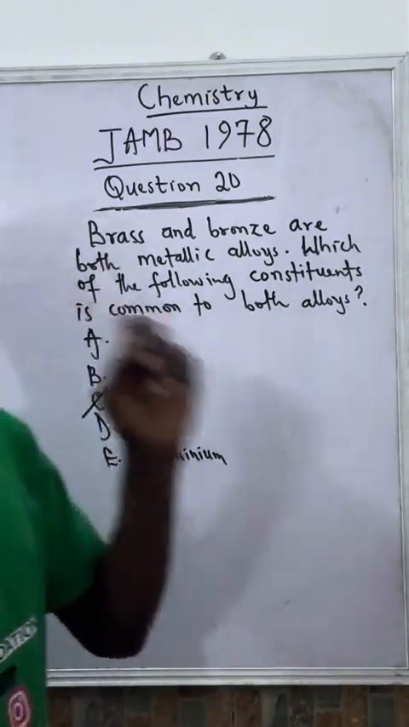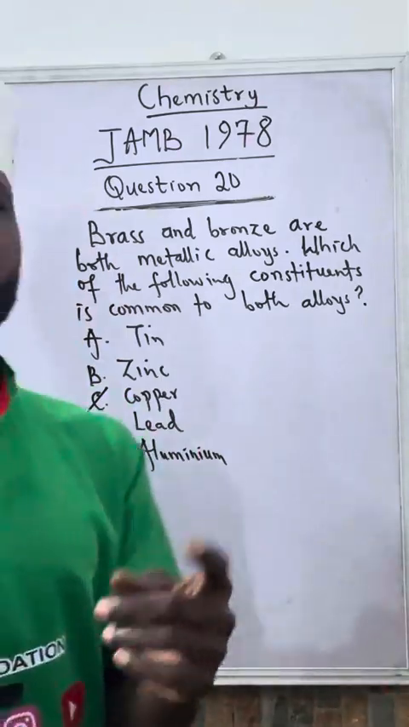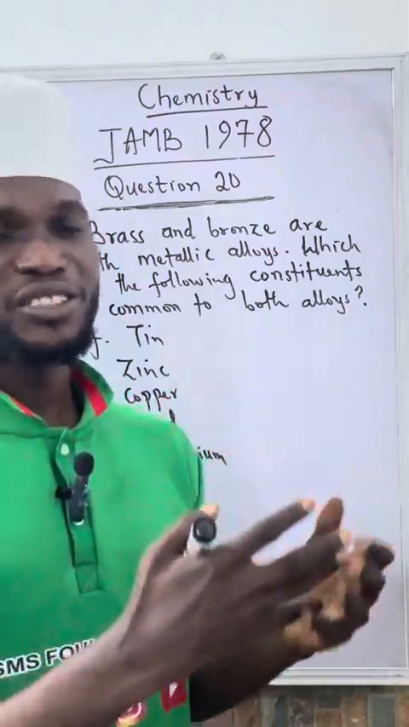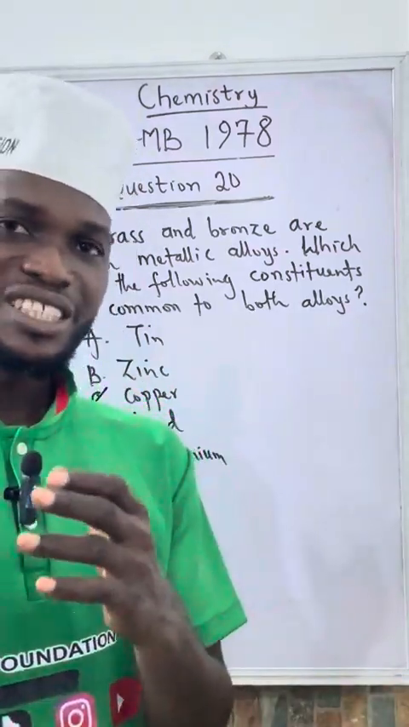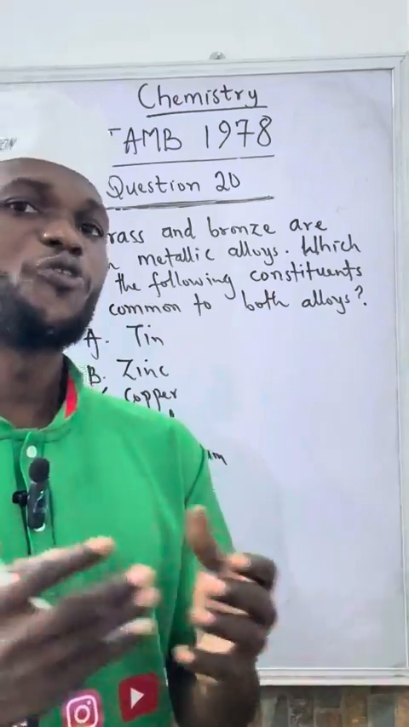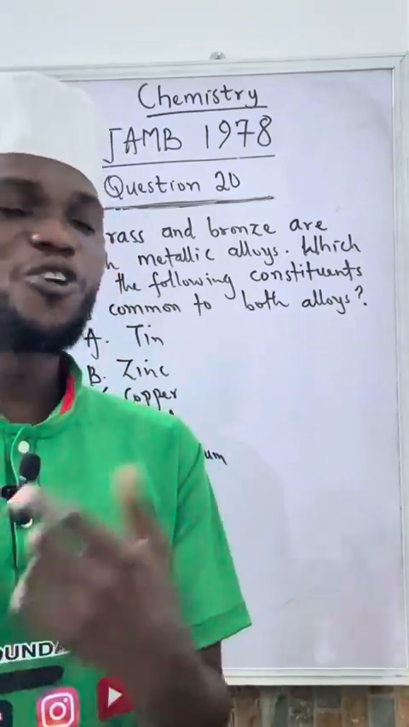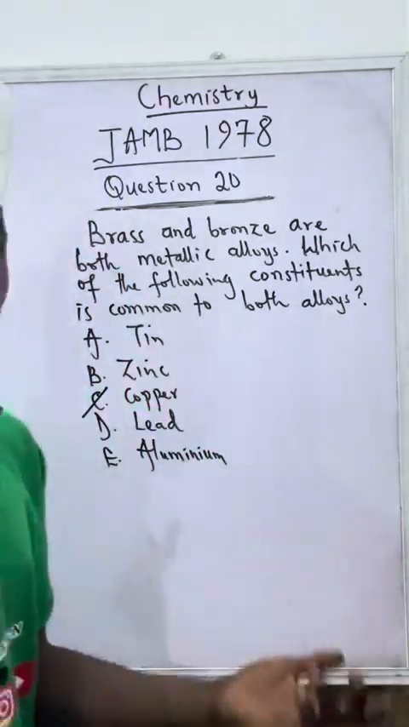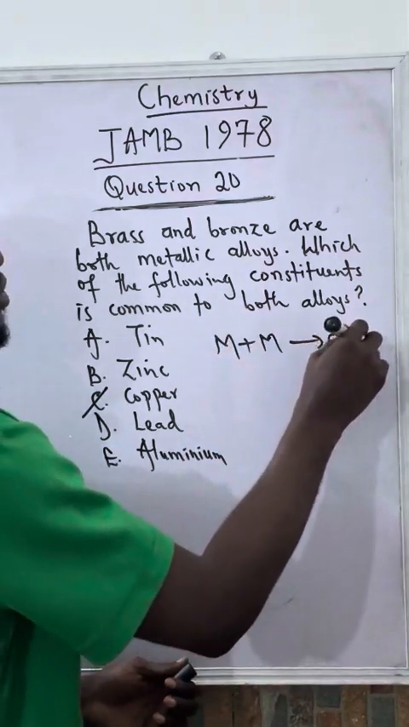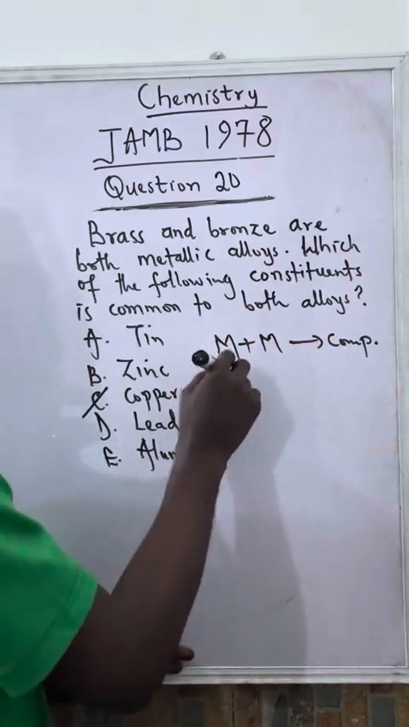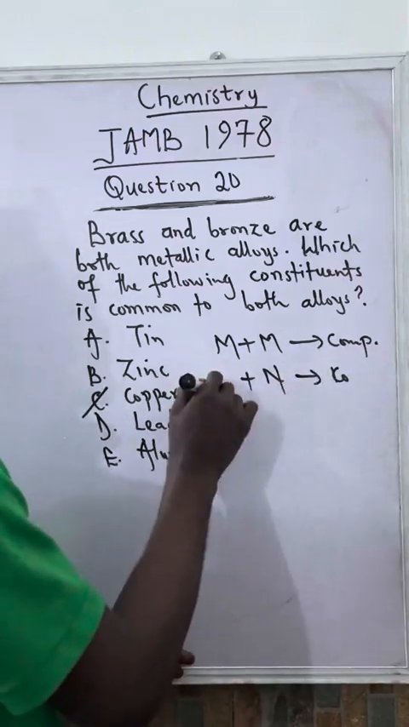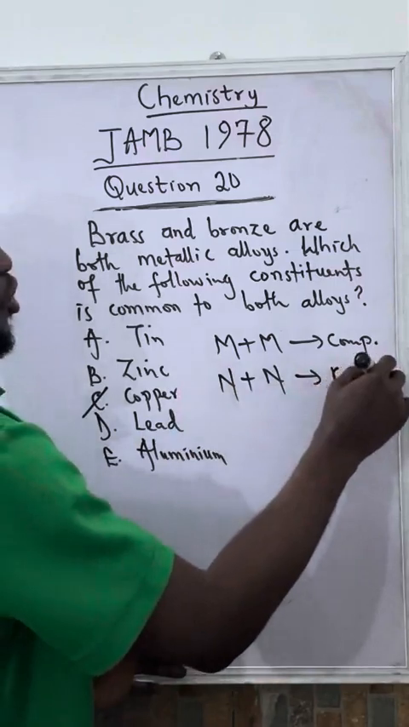So brass is an alloy. So what do you mean by alloy? Generally when elements combine with one another, it's either a metal combined with a non-metal, that's how it mostly happens, to form a compound, or a non-metal combined with another non-metal to form a compound. Let me write it like this: metal plus non-metal will give us compound. Non-metal plus another non-metal will still give us compound.